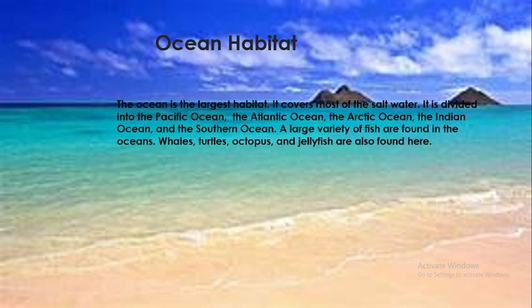We know that on our earth there are 5 oceans: Pacific, Atlantic, Arctic, Indian and Southern Oceans. In all these oceans only salt water is present, not fresh water. A large variety of fishes are found in oceans. Whales, turtles, octopus and jellyfish are found here.